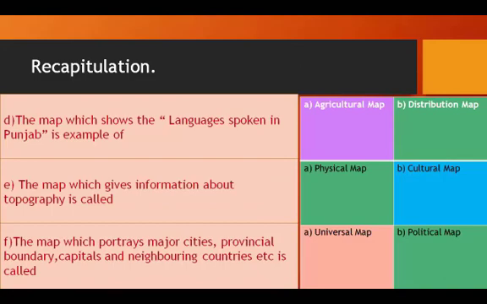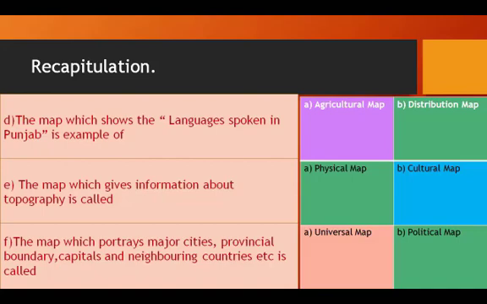The next statement is: the map which shows the languages spoken in Punjab is an example of agriculture map or distribution map. The answer is distribution map, because a distribution map usually discusses the information about specific subjects, and here the specific subject is culture, because language covers the aspect of culture. That's why this type of map will be the distribution map.